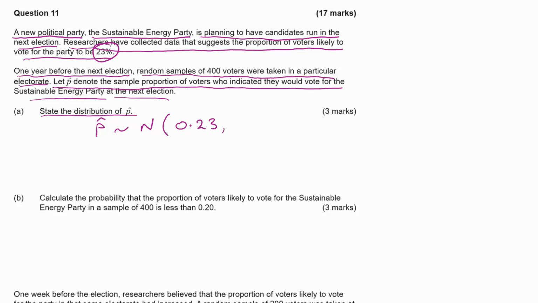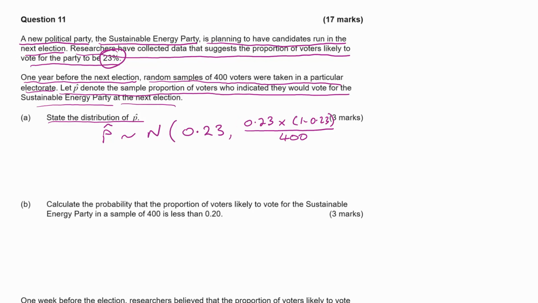The variance is calculated by doing 0.23 multiplied by 1 take away 0.23, all over 400. The 400, of course, because we had 400 voters in the sample. So we just need to calculate the variance there.